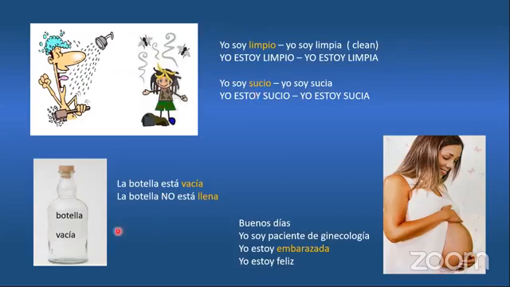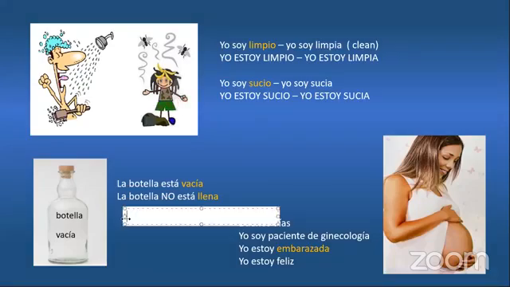Okay, let's see this one here. I have an empty bottle here. Botella vacía. Let's make a sentence with that. La botella está vacía. The bottle is empty. Why don't I use the other verb? Let me grab my pen. ¿Por qué no digo?